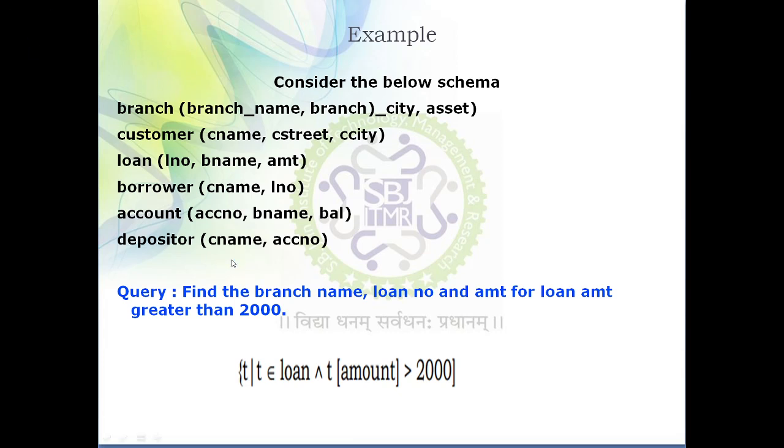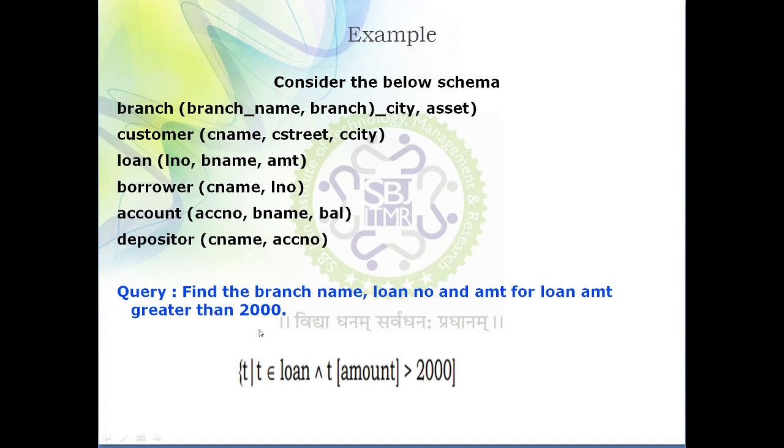So consider the below schema. Schema consists of two things. One is a table name. So the table name is branch, and these are the list of attributes present in that table. So we have to consider this particular schema in order to solve this particular problem. So what is our query? We want to find the branch name, loan number and amount for a loan amount greater than 2000.